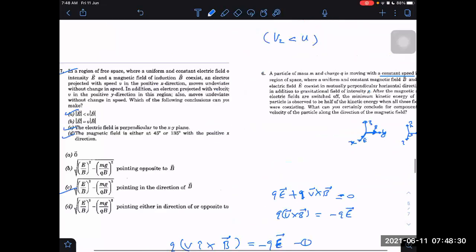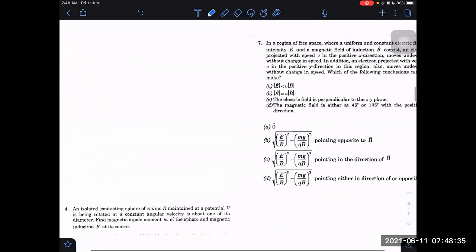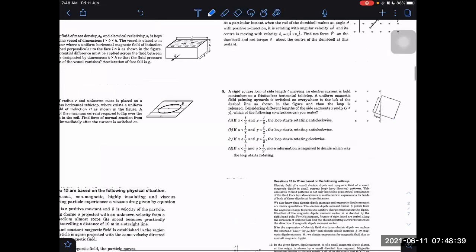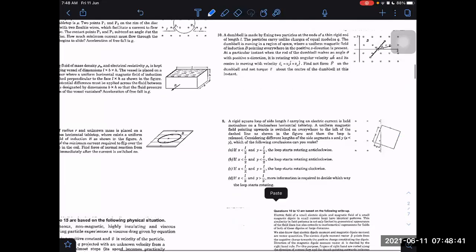Next question after that. Question number 9. The 8th also we can take. The 8th one first.